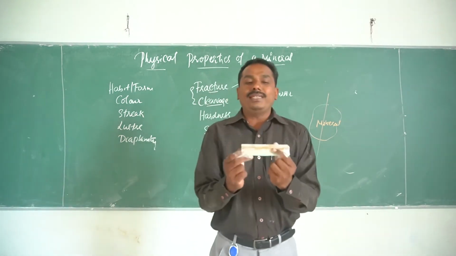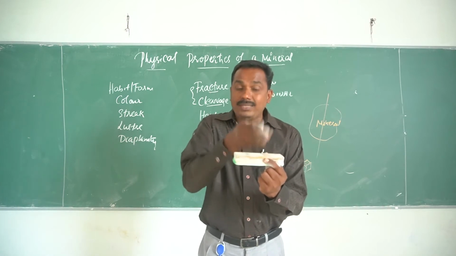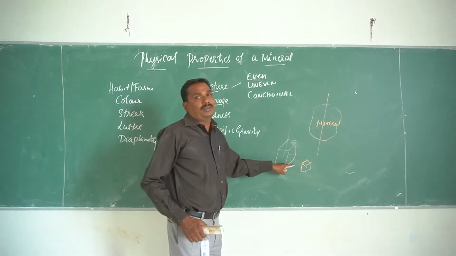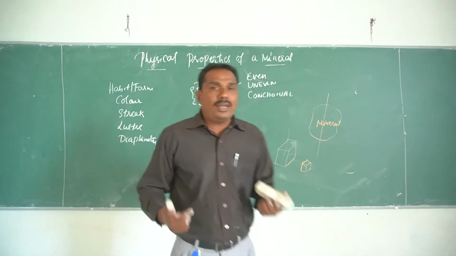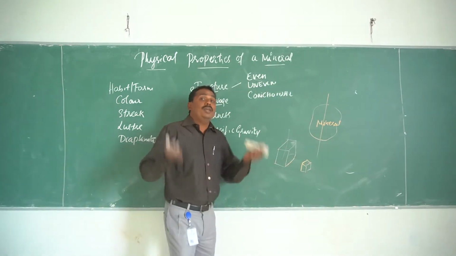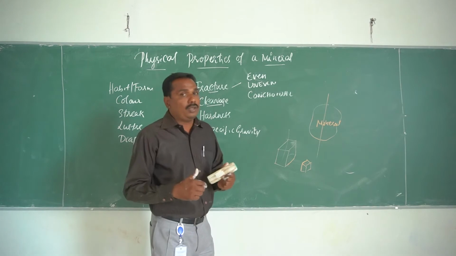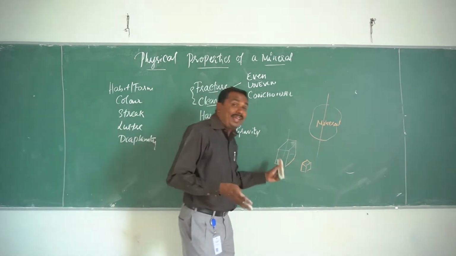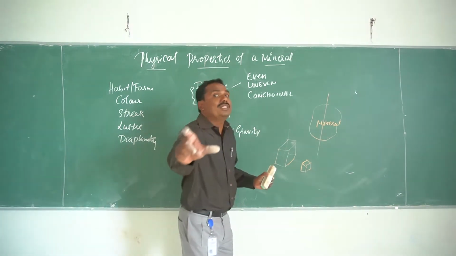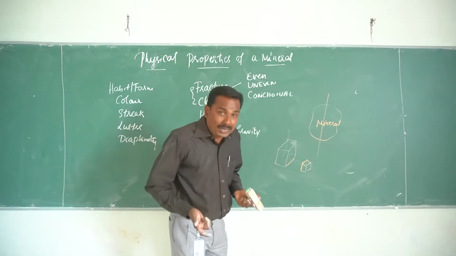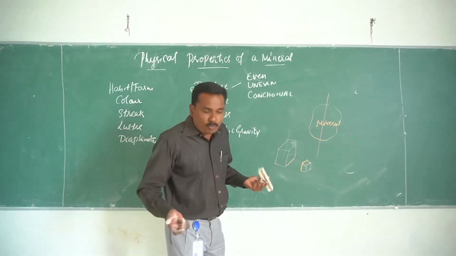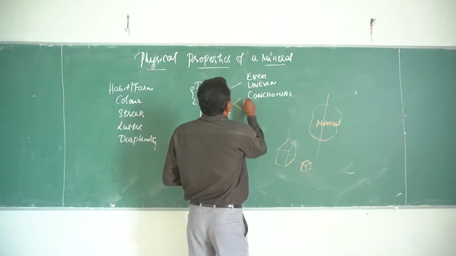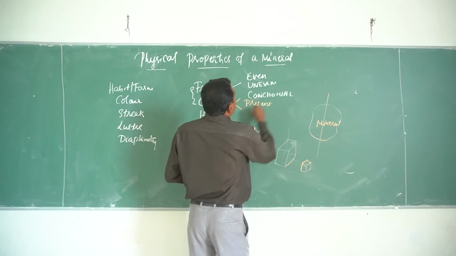Say for example, if it is a duster. If I am able to break this and it shows the same shape, then we expect cleavage is present. Earlier I told you that minerals may have ionic bonding or covalent bonding. If I break the mineral and it breaks in a perfect shape, then cleavage is present. If the mineral doesn't break in an even shape, or breaks in a different shape, then cleavage is absent.